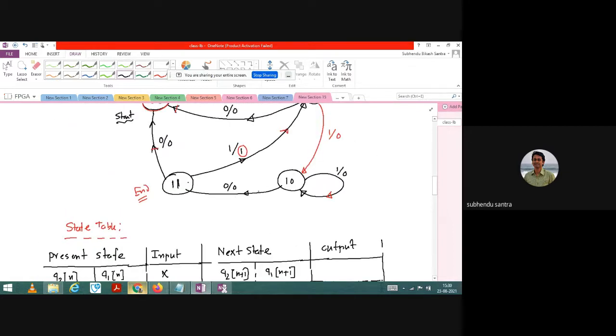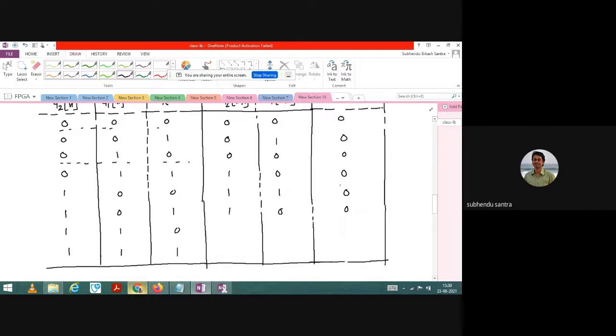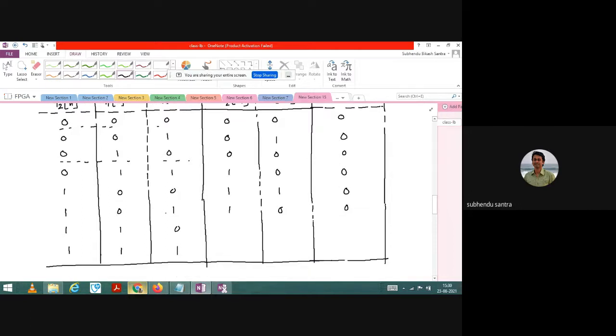You see, I have already drawn it. So in 1 0, if you put 0, then it will go to the next state, which is 1 1, right, and output will be 0. And if you place 1, it will stay in the same state, output will be 0. Okay, so that I have just written here. Now you tell me, 1 1 and input is 0, where will I go? The initial state. Yeah, and if it is in the 1 1 state and you place 1, then it will go to the first state, output will be 1.